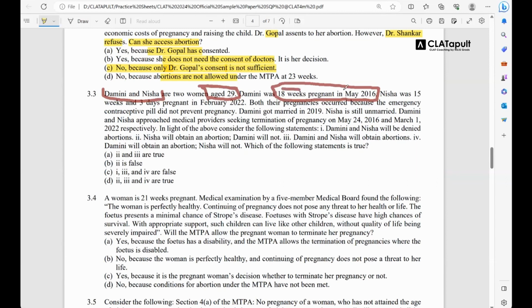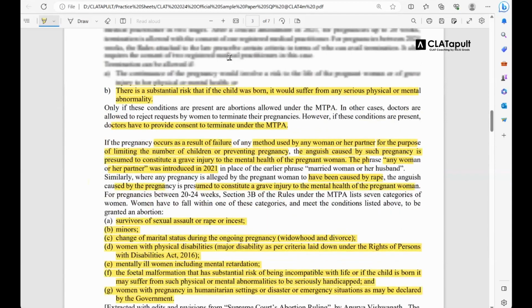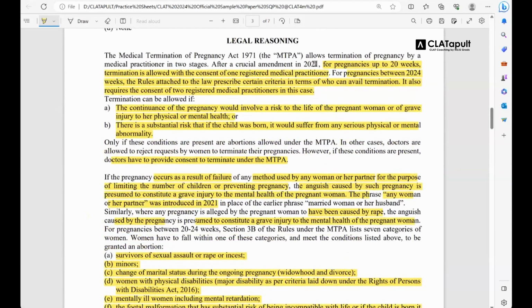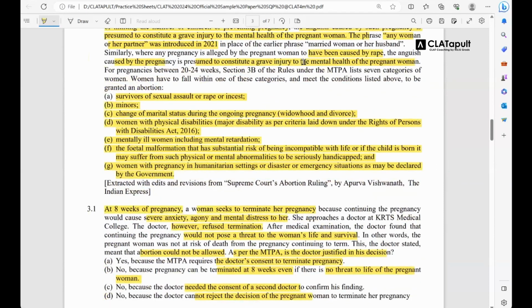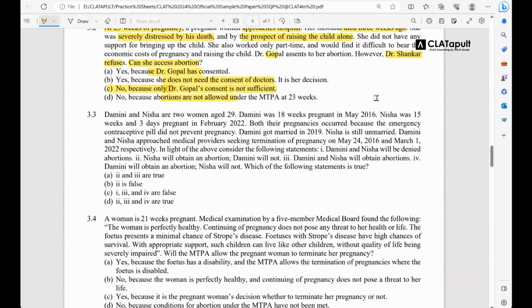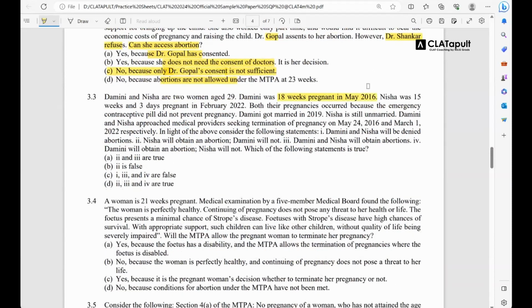Second one also says that she was pregnant in 2016. Now, the amendment under the act came in the year 2021 as per the passage. देखो ये लाइन देखो पैसेज वाली. देखो, after a crucial amendment in 2021, तो इससे पहले अमेंडमेंट नहीं थी. तो भाई 18 वीक प्रेग्नेंट थी मई 2016 में, तो ये अमेंडमेंट से पहले का केस है. अब Nisha was 15 weeks and 3 days pregnant in Feb 2022, ये अमेंडमेंट के बाद है.